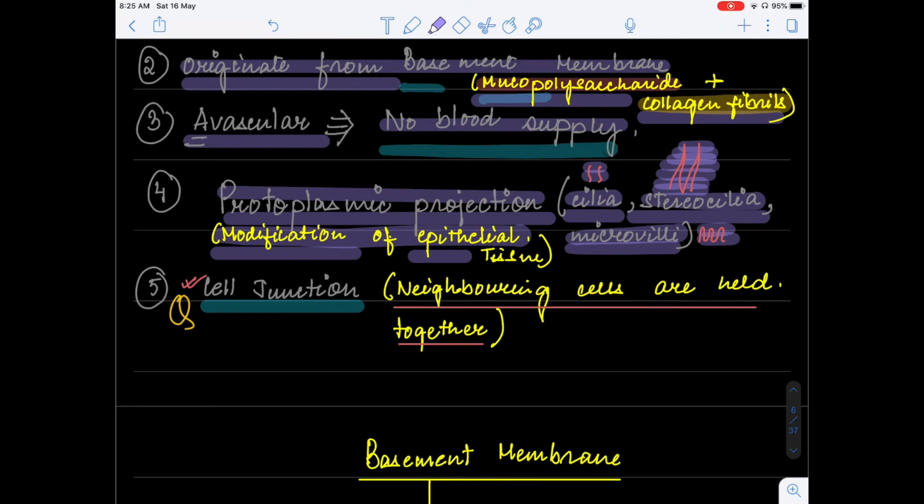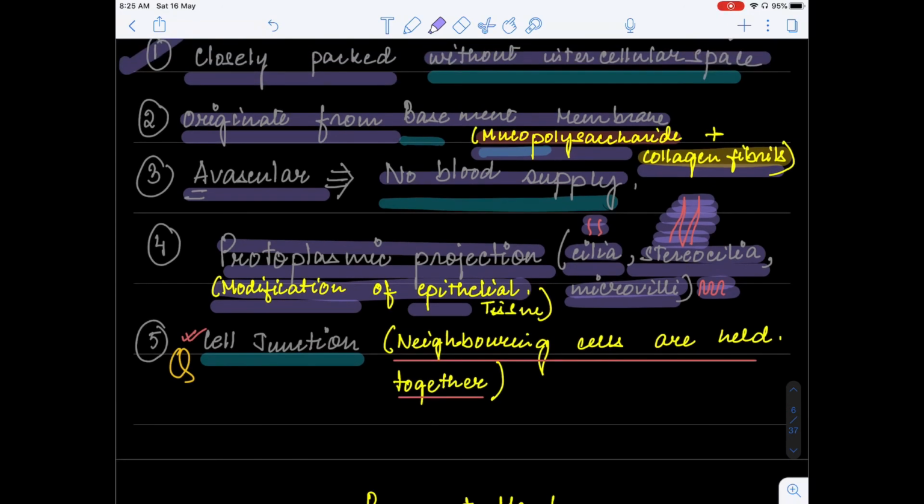Now, they also have in between the cells a kind of junction for attachment, which is referred to as cell junction. What is this cell junction? The neighboring cells are held together or attached together with the help of such junctions. And this is very, very important, students. From here, they always ask questions. There are different kinds of cell junctions like adherent junctions, tight junctions, and gap junctions, and we are going to talk about them in our next video.